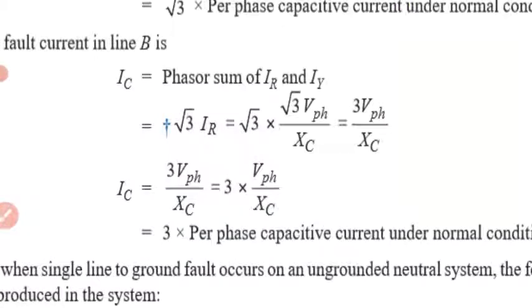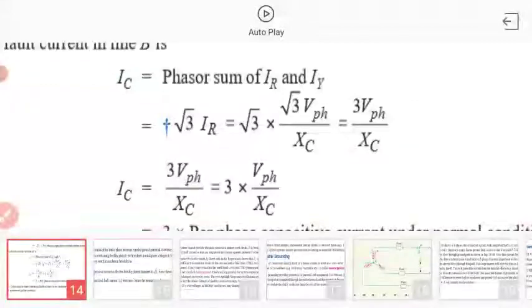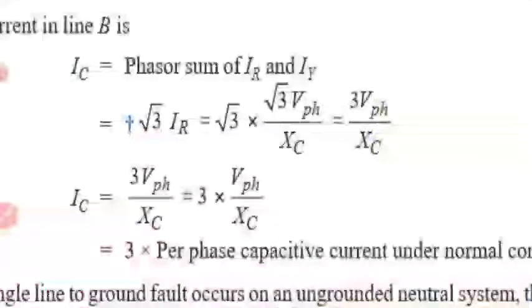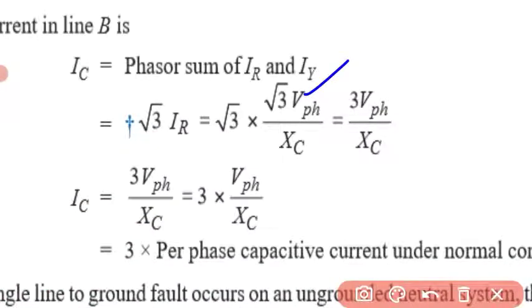We get root 3 times IR, and IR is nothing but V phase by XC. So root 3 times the phase voltage by XC is IR. Then we get 3 times the phase voltage divided by XC.